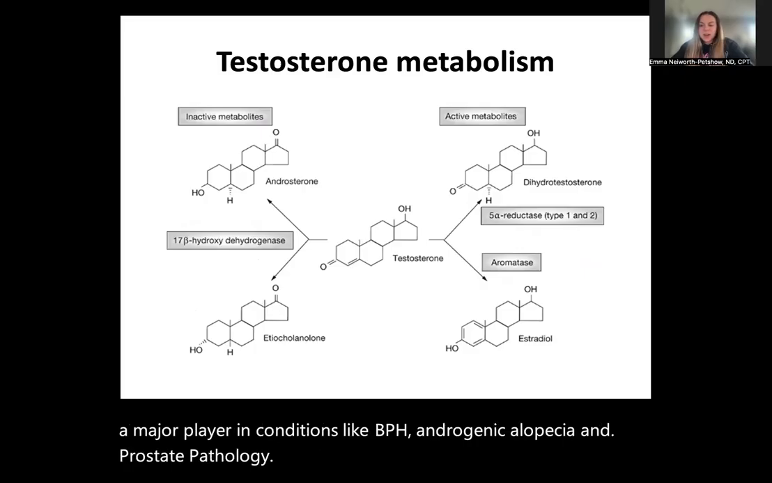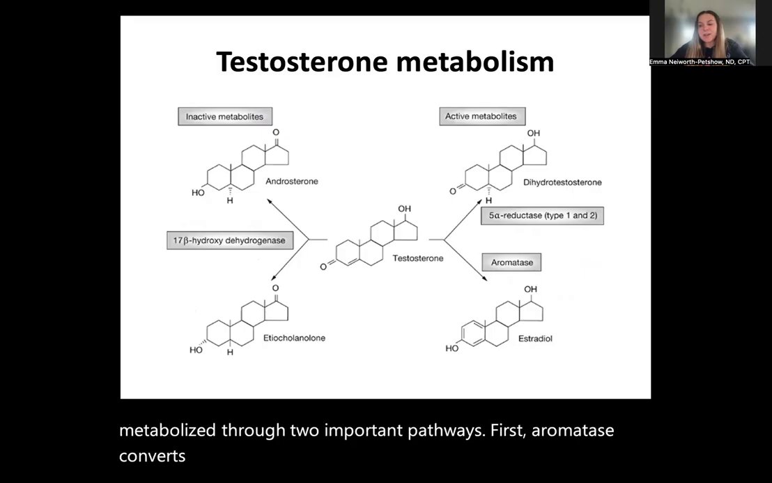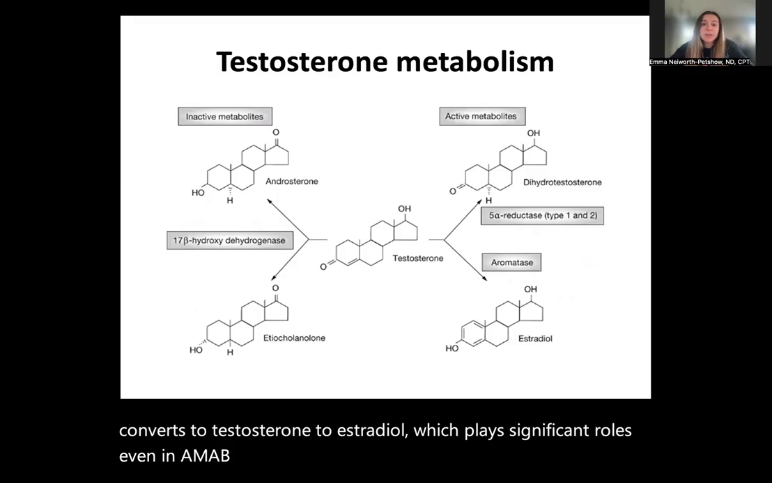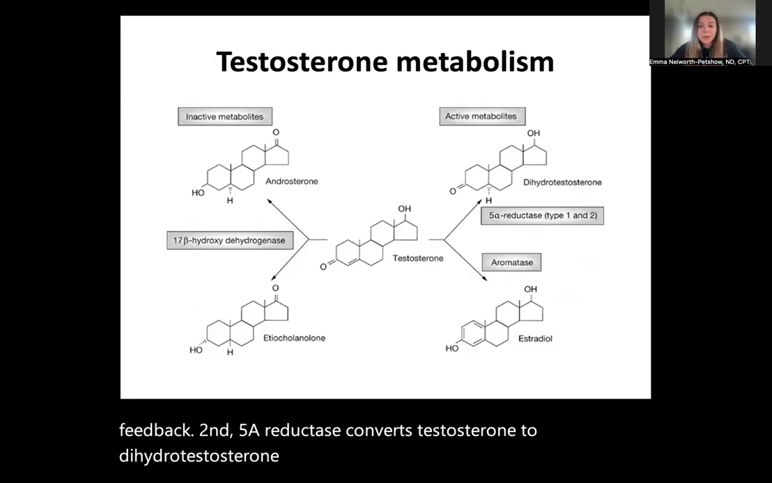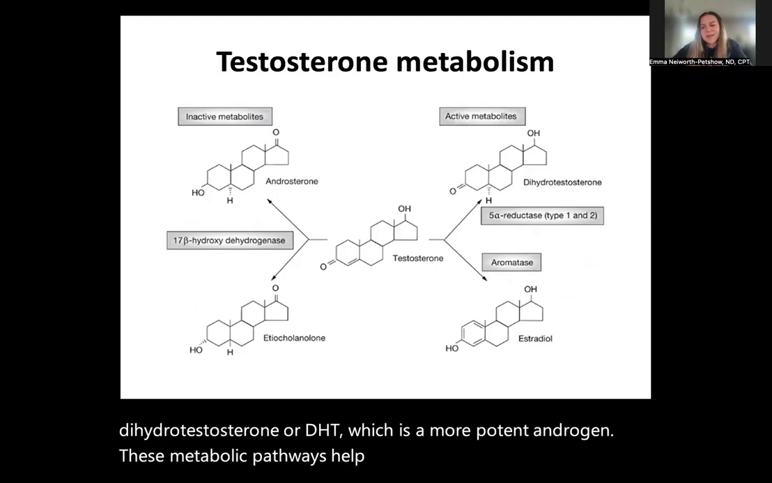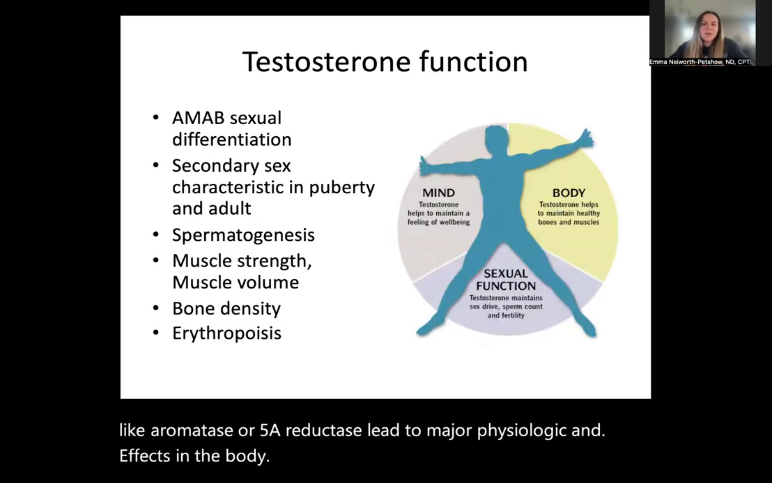Looking further at testosterone, testosterone can be metabolized through two important pathways. First, aromatase converts testosterone to estradiol, which plays significant roles even in AMAB physiology, especially in bone health and pituitary feedback. Second, 5-alpha reductase converts testosterone to dihydrotestosterone, or DHT, which is a more potent androgen. These metabolic pathways help explain why disrupting enzymes like aromatase or 5-alpha reductase leads to major physiologic and clinical effects in the body. So, what does testosterone do?